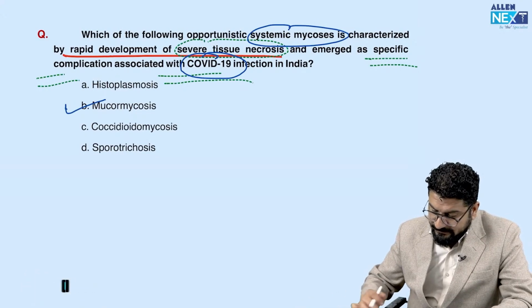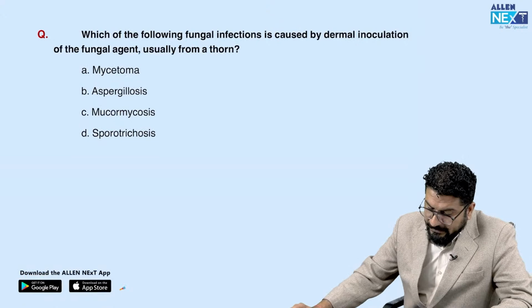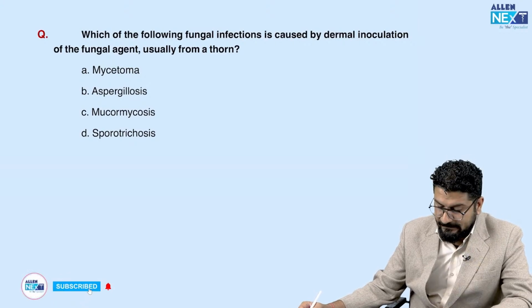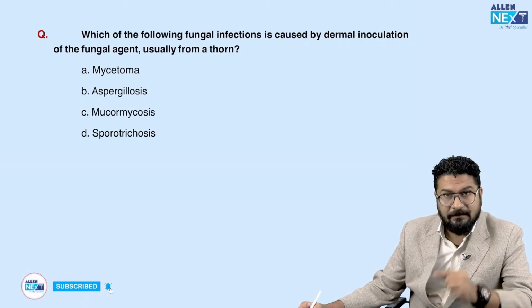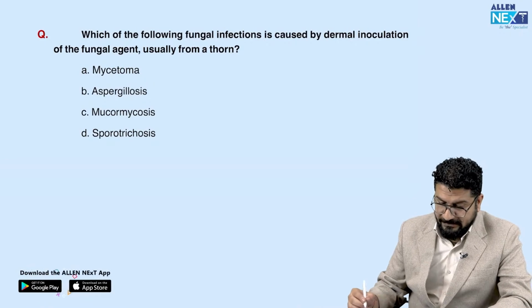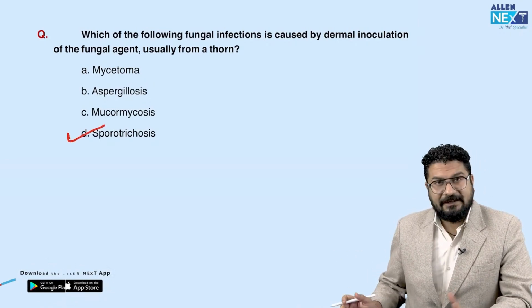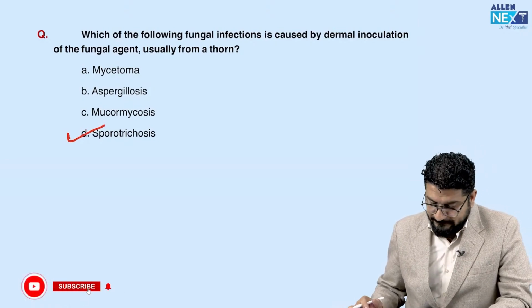Okay, moving to the next one. Which fungal infection is caused by dermal inoculation of the fungal agent, usually from a thorn? What we call this is rose gardener's disease. When you are pricking a rose, which condition is it due to? Come on, sporotrichosis, right? Very good. Again, a microbiology overlap with a medicine question.